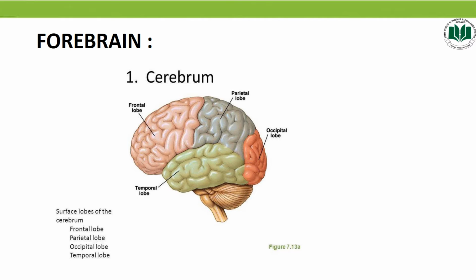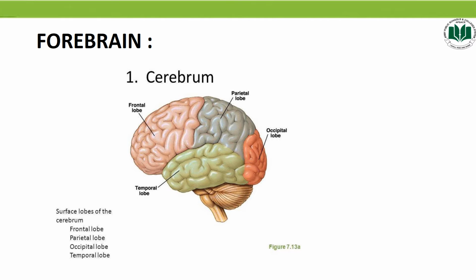That interconnection is called the corpus callosum. What is the corpus callosum? The corpus callosum is basically a band of axons.